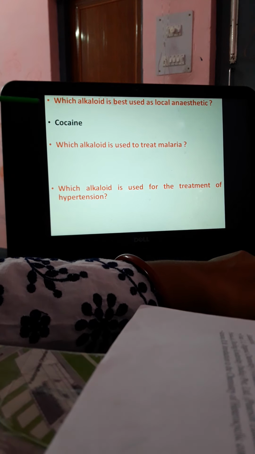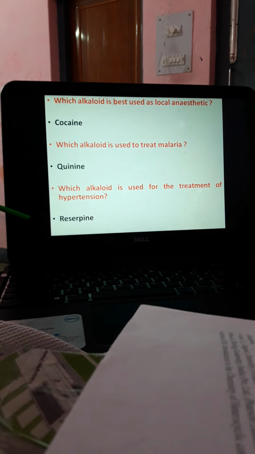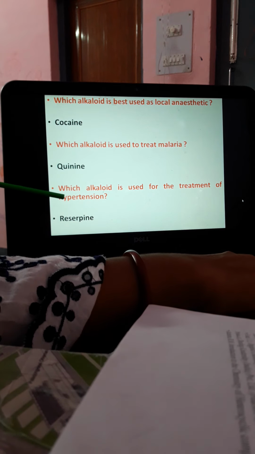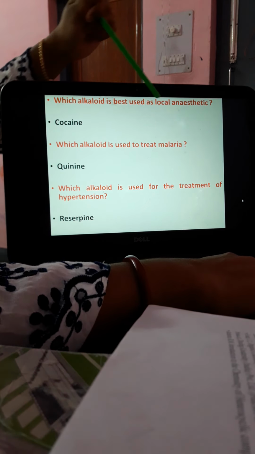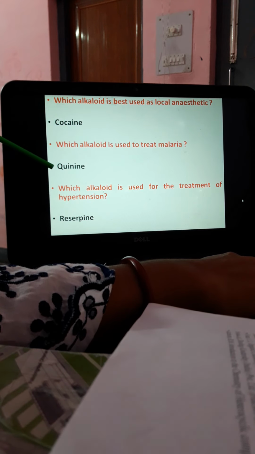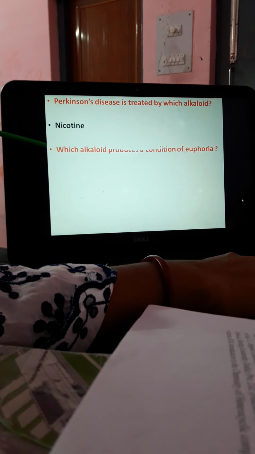Now this will be your answer: cocaine, quinine and reserpine. Reserpine, you know, is used to treat high blood pressure, so it is related to hypertension. Cocaine is used as a local anesthetic, and quinine obviously for malaria.